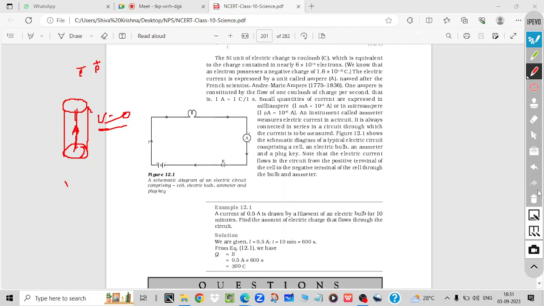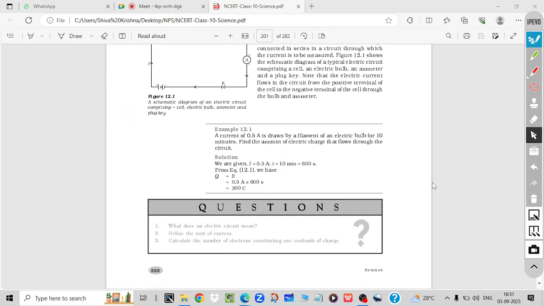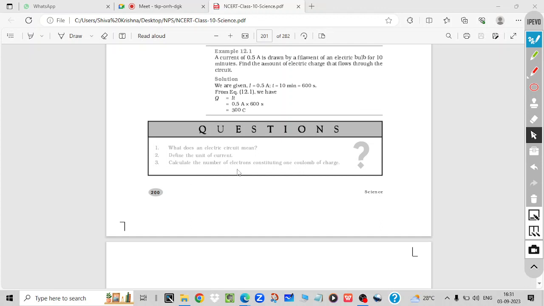Yes. Okay. Anything else? Circuit, define the current, unit of current. Current ampere we have just defined. If 1 coulomb charge passes through the cross section of a wire in 1 second, then we call it 1 ampere. Sometimes they'll ask to define the unit also. So 1 ampere is the unit of current. 1 ampere is nothing but 1 coulomb by 1 second. So if 1 coulomb charge is passing through a cross section in 1 second, then that current is called 1 ampere. So from the formula also you can define. Okay.